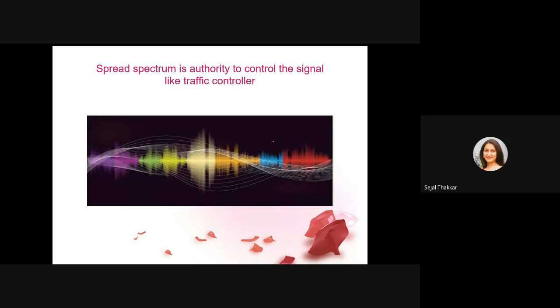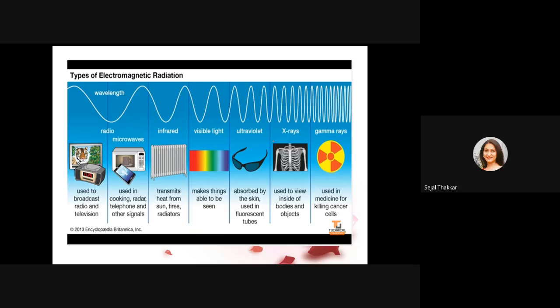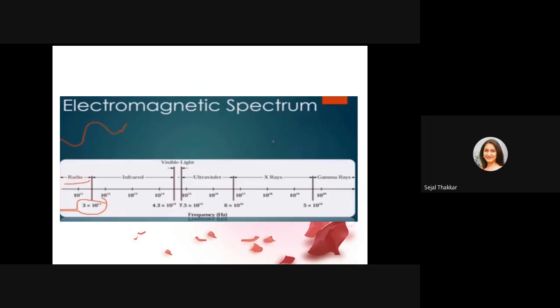But actually our spectrum has lots of kinds of rays, and humans have utilized them in various applications, like in the oven, in infrared, in visible light, in ultraviolet. We use specs to save our eyes from ultraviolet rays. We use X-rays and gamma rays to kill cancer cells. So people have used these rays in various applications.